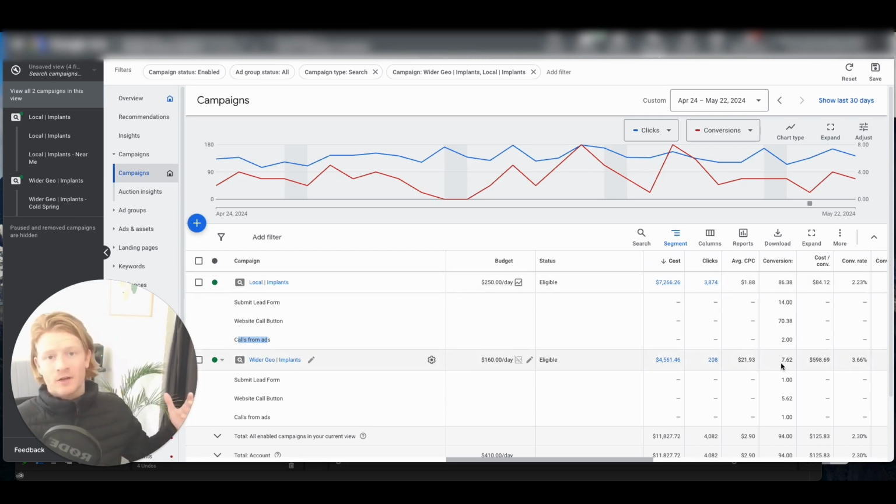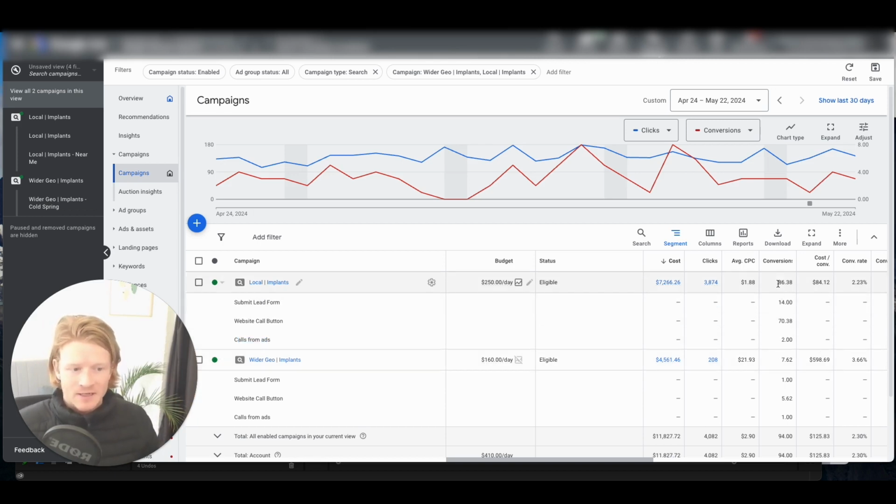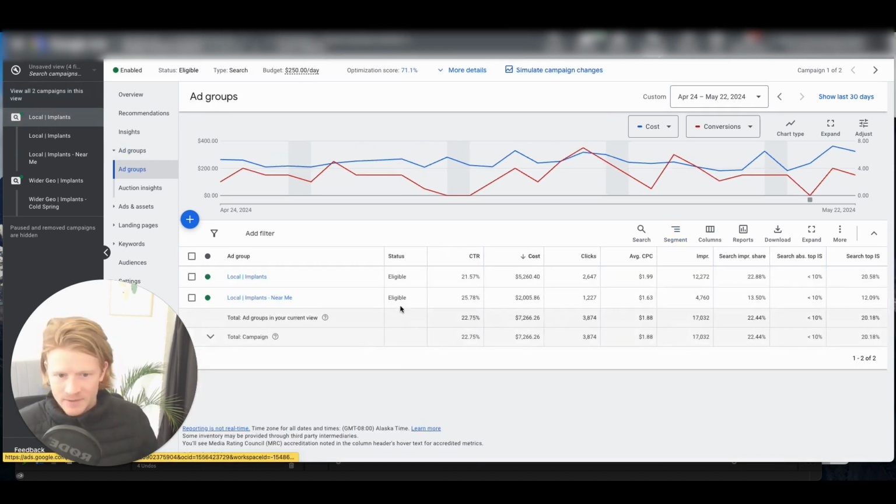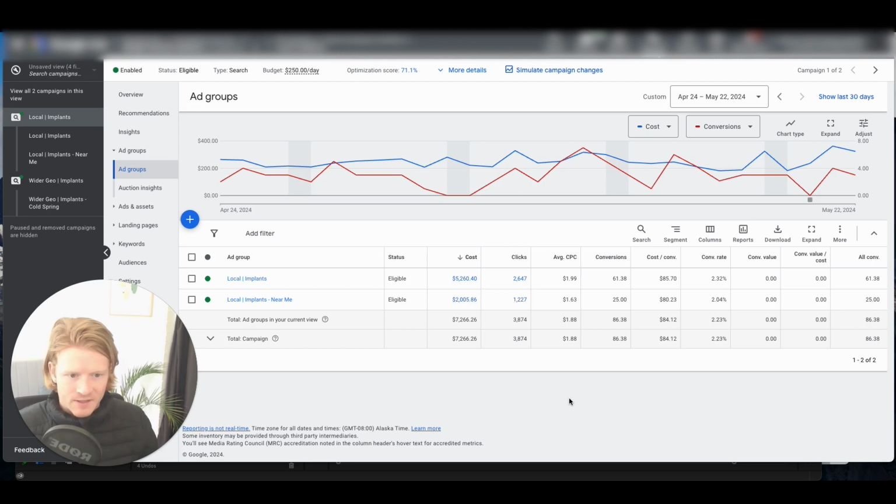So even though people are looking for implants Cincinnati, it's really these hyper-local people that are typing in implants near me or just implants. And we can actually see that it's in fact more so implants than implants near me that are leading to most of the conversions, but with pretty similar conversion rates. So the fact that this has 3 times, or 2.5 times, more conversions is more a function of the fact that it's actually spent that much more money. But that's how it looks in practice.